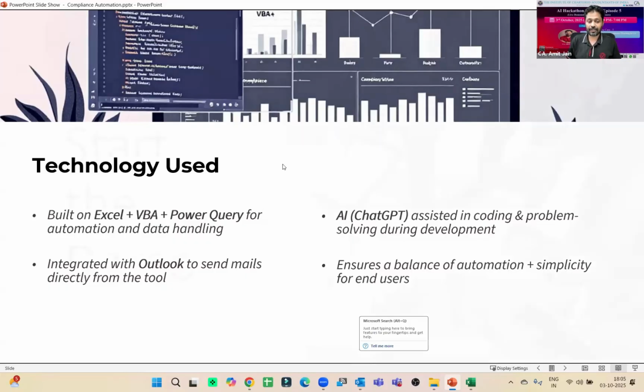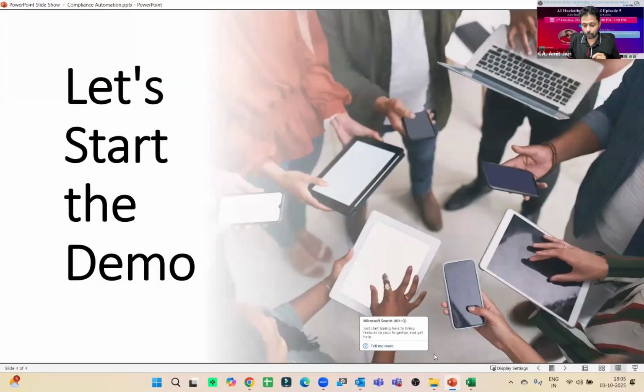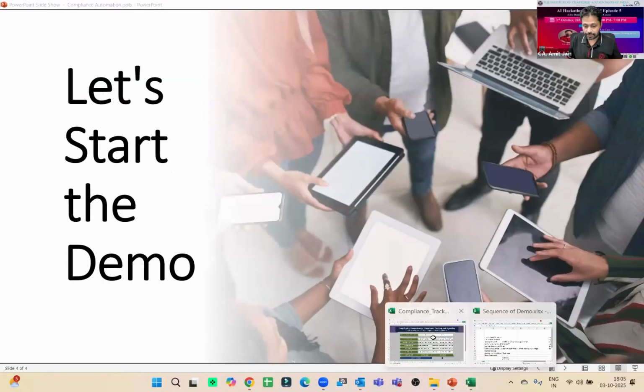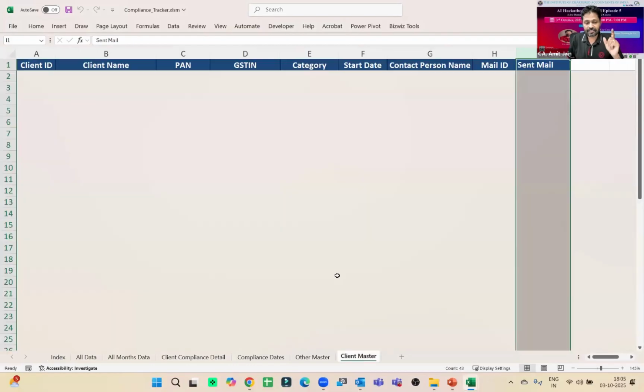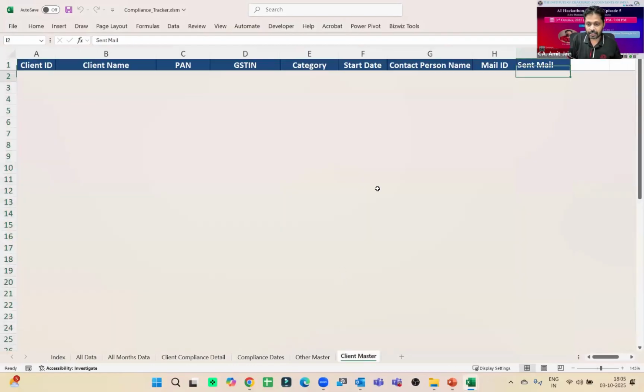Right, friends? So let me share my other screen, my tool, and here is the tool. This is the tool which can do different work. But before starting, let me just share the structure of this file. Here is one sheet.